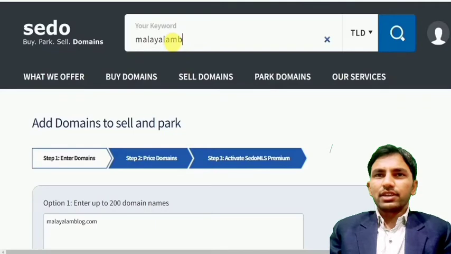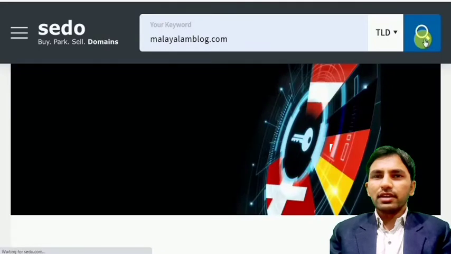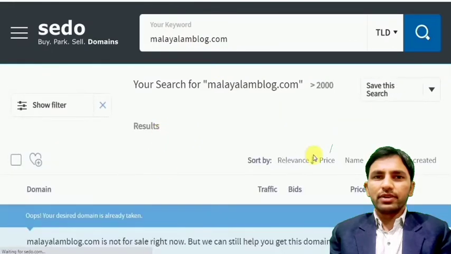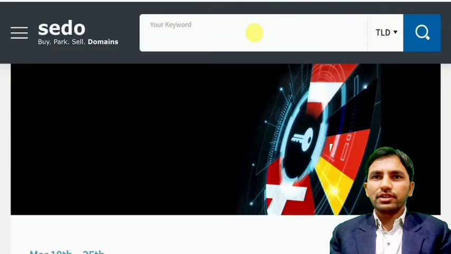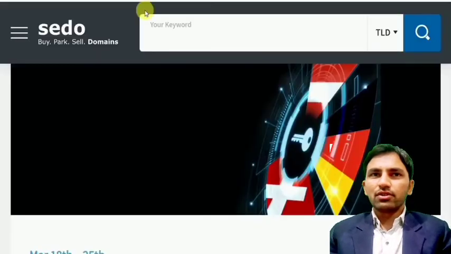Before listing on Shadow, let me show you how Shadow responds to a domain that I am going to register here. Malayalamblog.com will be registered here, and the result from Shadow shows no result found for that particular domain. That's the point. Now I need to go to a search engine and type shadow.com. Here is the dashboard.